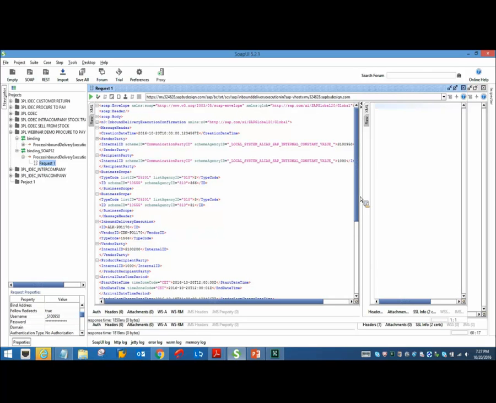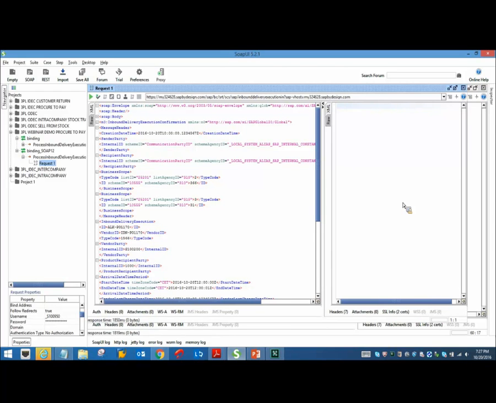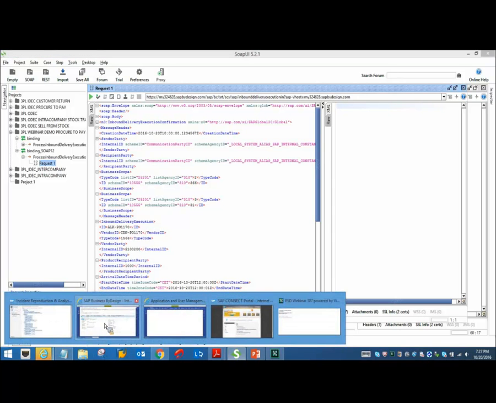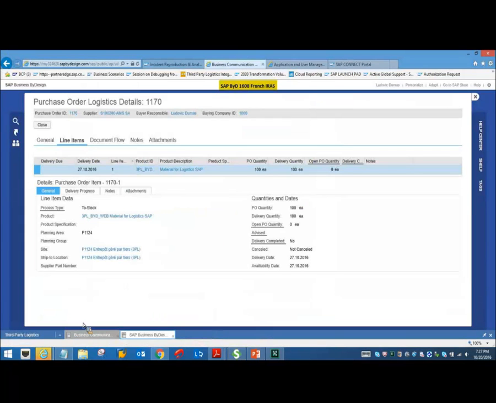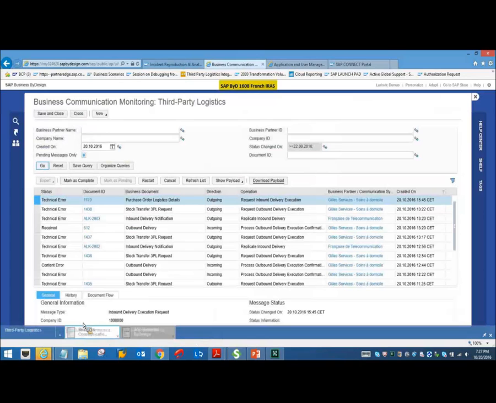Okay, so here we are not receiving any successful message because this is a one-way call, which means the system will not wait for a response. If it's successful, the system will not wait for the message to be received, rather it starts processing the document. So now I will come back to the BYD system and see whether a message has been received or not. So I shall refresh the list here.